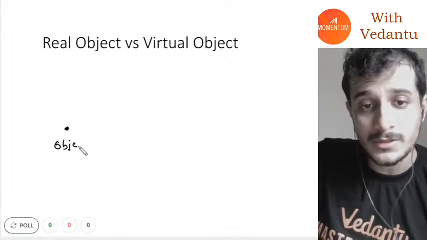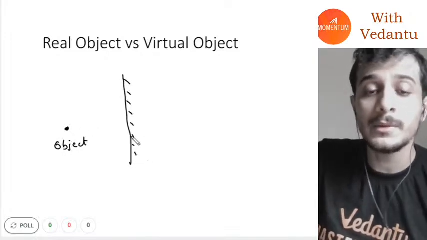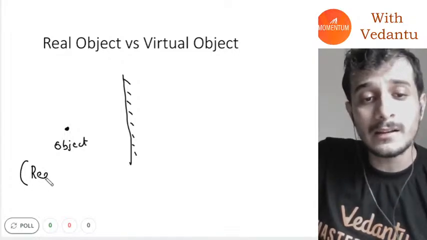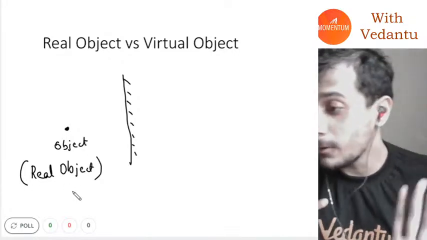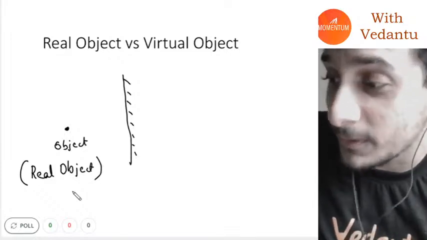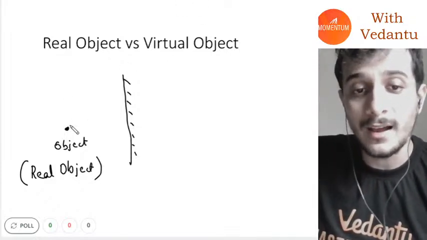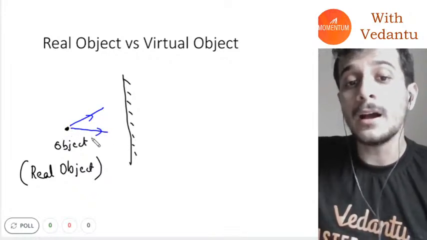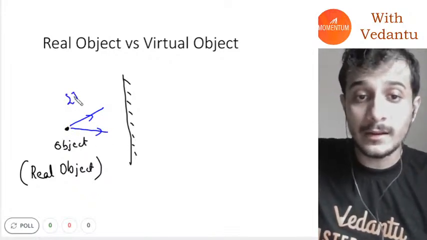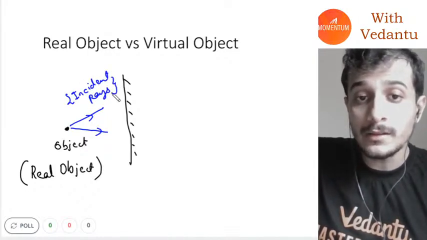If I have kept an object in front of a mirror, like this, then this object is obviously a real object. I hope everybody understood. A real object is one from which light rays, the incident rays, are actually coming out. These are the incident rays, and they are actually coming out from the real object.